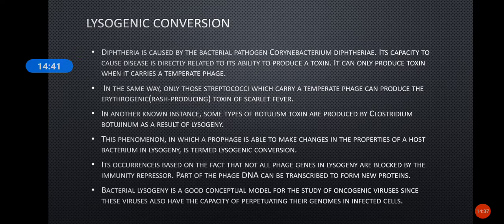And also in the case of Clostridium botulinum, the botulism toxin is also related to these phages. Only once they have these phages can they produce this type of toxin and cause the disease.